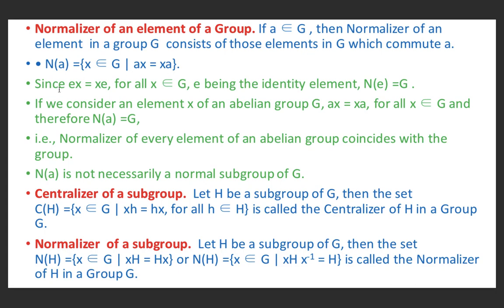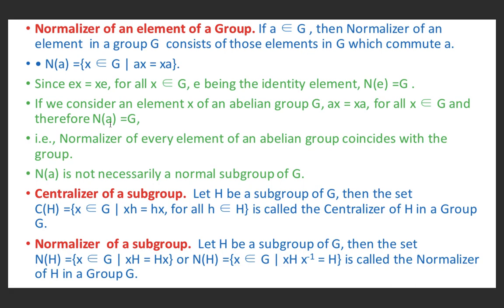Since EX is equal to XE, equal to X, for the identity element E and for all X belonging to G, therefore the normalizer of E is equal to G. Also, if we consider an element A of an abelian group, then AX is equal to XA for all X belonging to G, because elements of an abelian group are commutative.